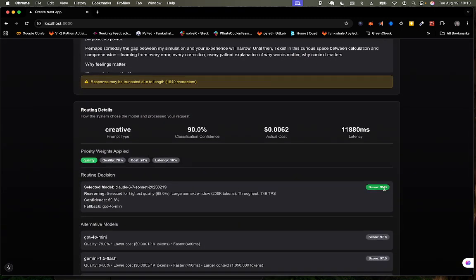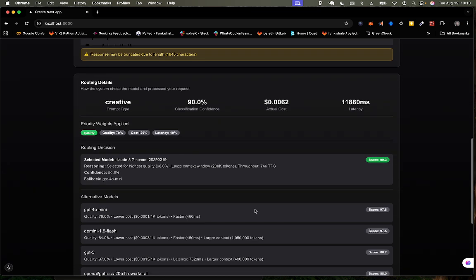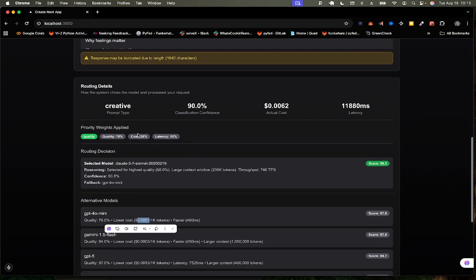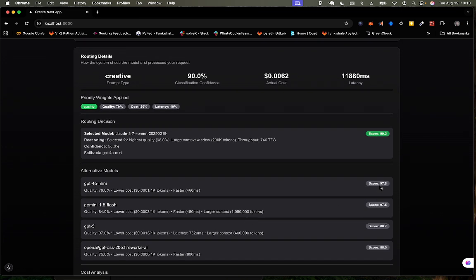So the scores are not far-fetched; 4.0 did well. I think the cost actually helped 4.0 to do well this time around. Not the latency, the cost actually helped it. You can see the quality is down, but the cost actually pushed it higher. Cost is 20%. And it's not even far-fetched from this one.